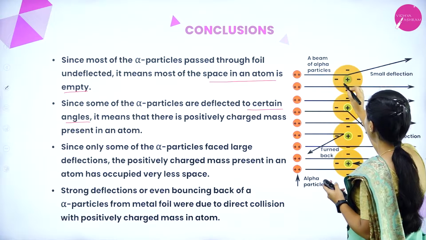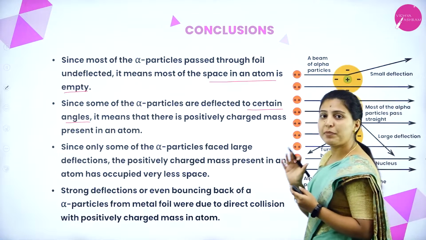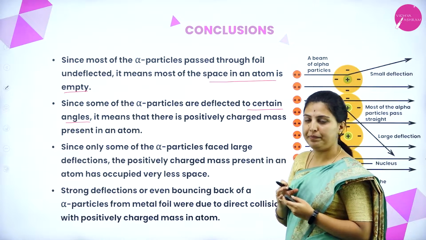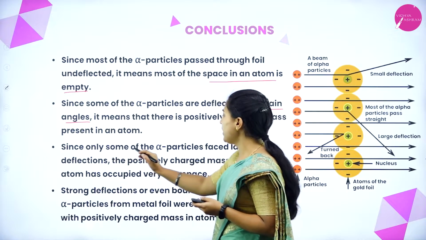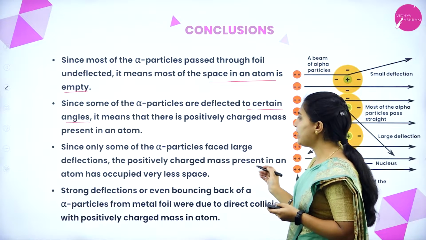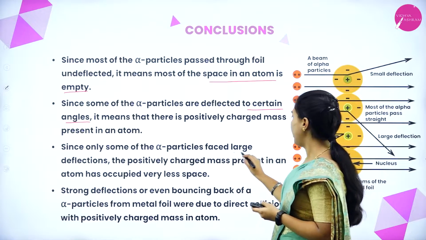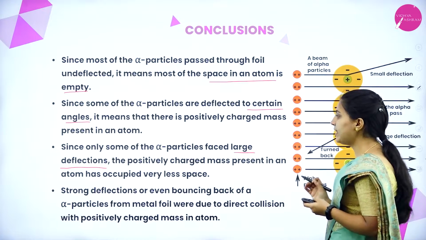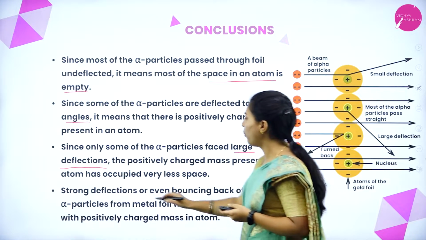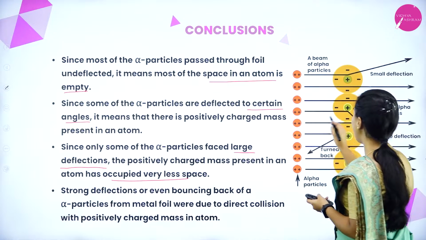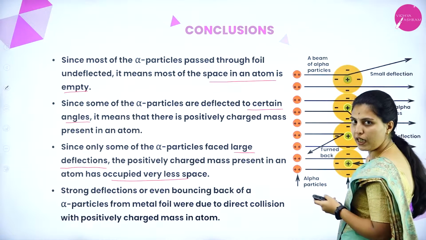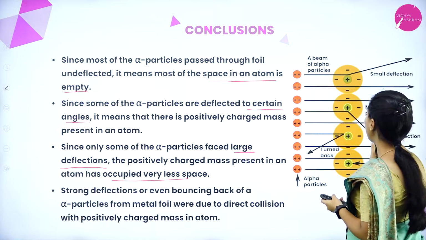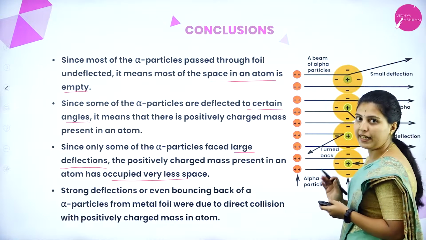So he told that a positively charged species is present in an atom. Later, since only some of the alpha particles faced large deflections, the positively charged mass present in an atom occupies very little space.